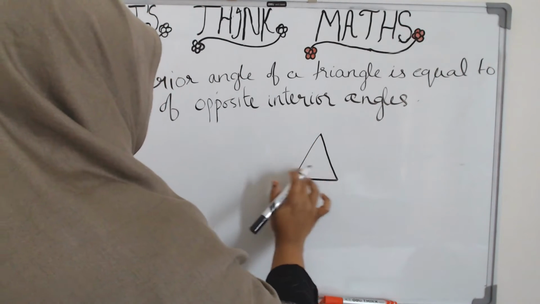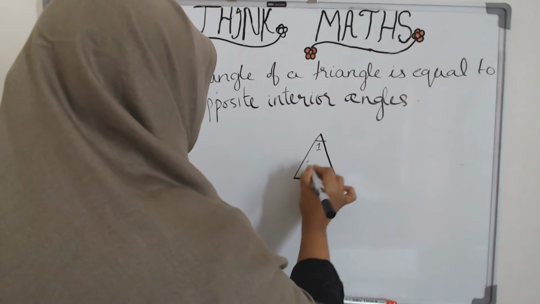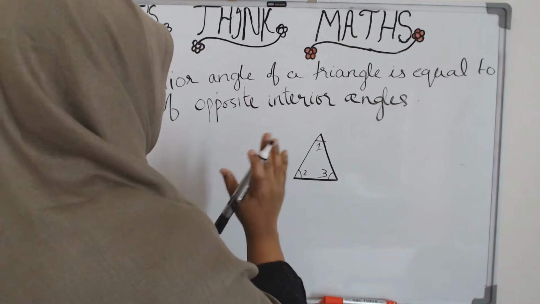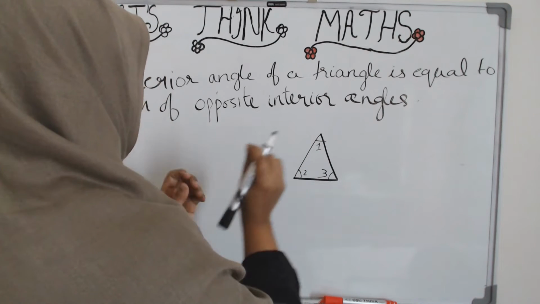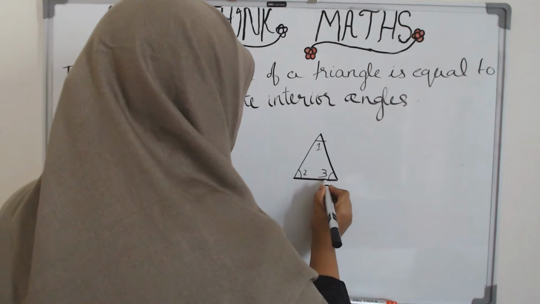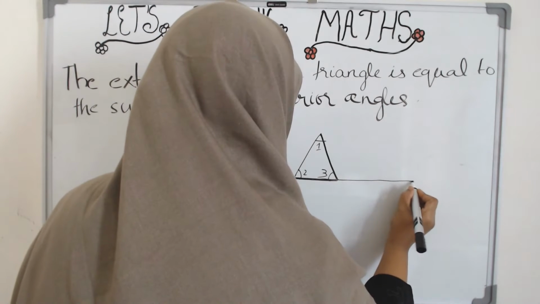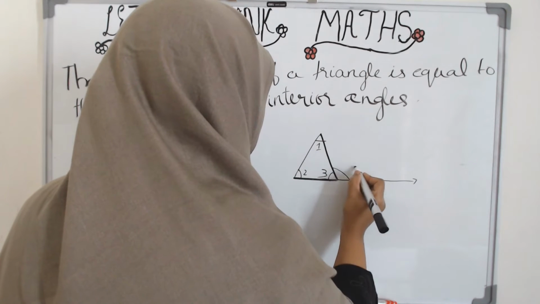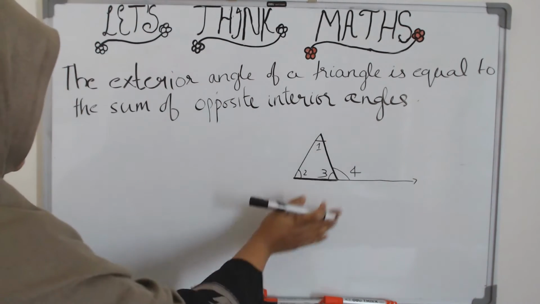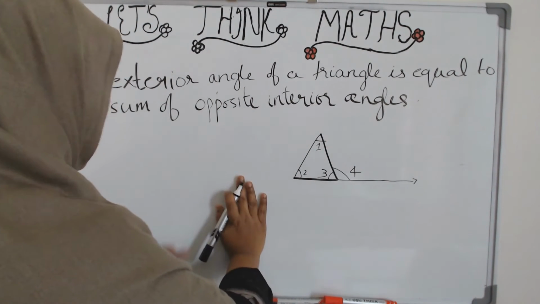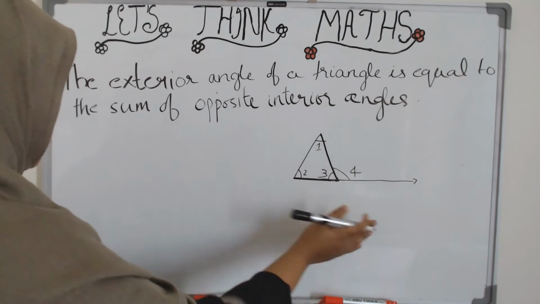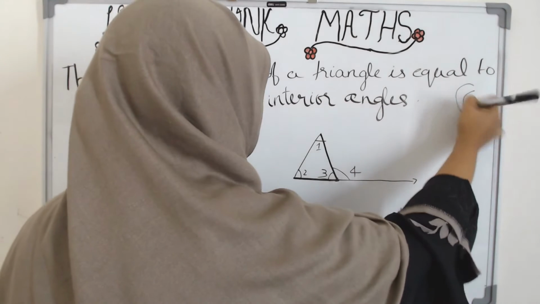How many interior angles does it have? 1, 2 and 3. 3 interior angles. And how many exterior angles does it have? How do you find the exterior angle of a triangle? You extend one side, and this angle is called the exterior angle. So how many exterior? You see that you have 3 interior angles. How many exterior angles can you have? At each vertex you can have 2 exterior angles. So totally you will have 6 exterior angles.